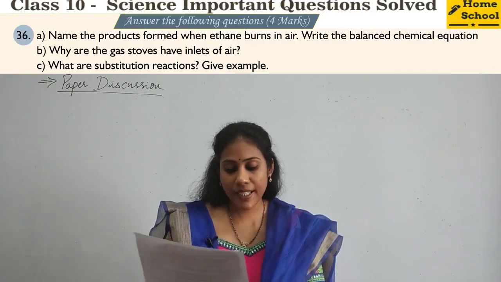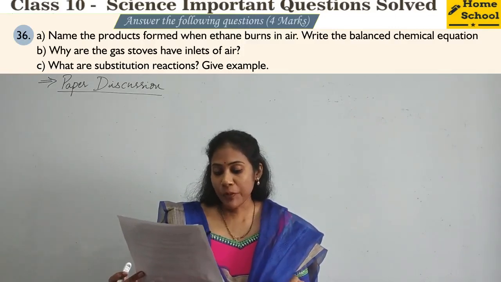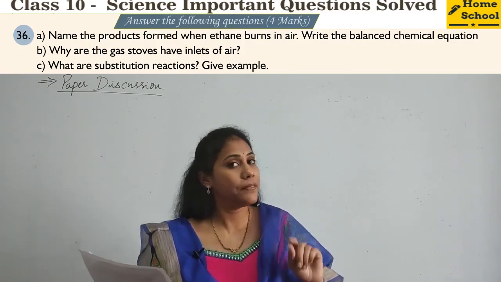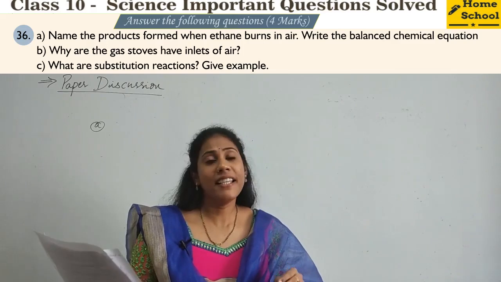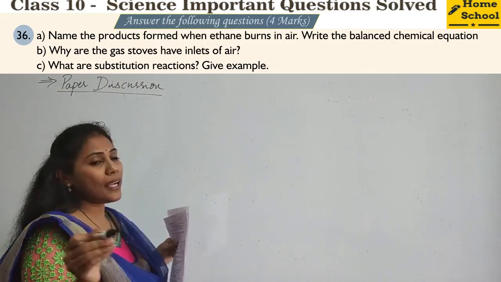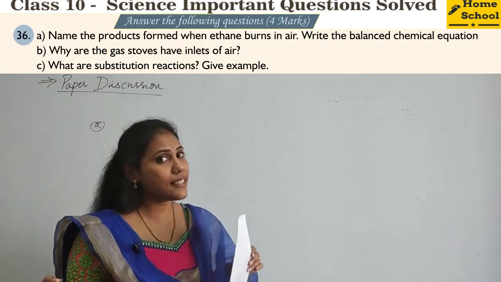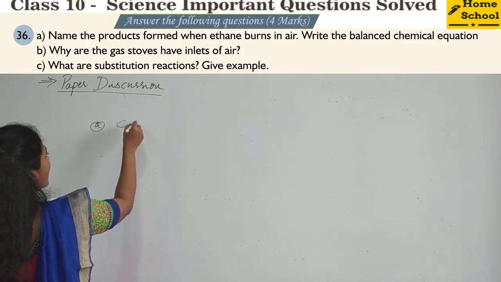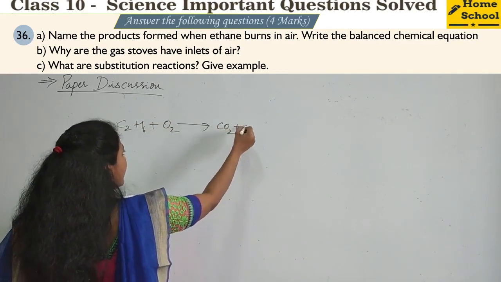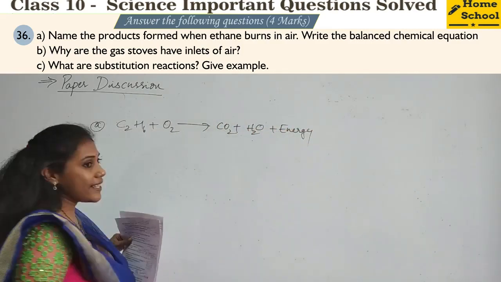Clear? Coming to 36th question, it is on carbon and its compounds. First sub question. Name the products formed when ethane burns in air. Write the balanced chemical equation. You have to be very careful. Ethane burns in air is nothing but combustion reaction. Yes or no? So when anything undergoes a combustion reaction, that is burning in air, you will always get carbon dioxide and water as the products. So ethane, formula C2H6, combustion, that is burning in air, gives you carbon dioxide, water and lots of energy. Yes or no? So this is exothermic reaction.